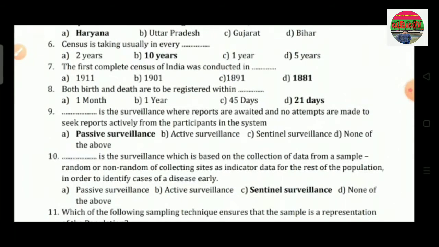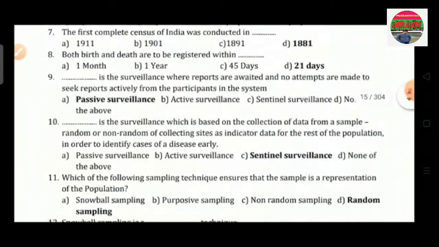Question number 6 is, census is taken usually in every dash. Option A 2 years, option B is 10 years, option C is 1 year and option D is 5 years. So the correct answer is option B, that is 10 years.